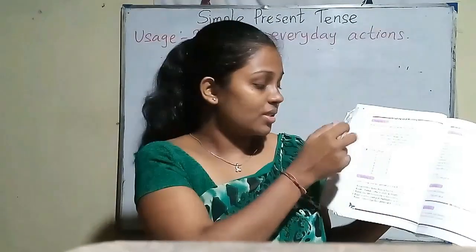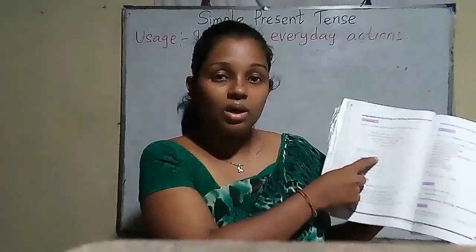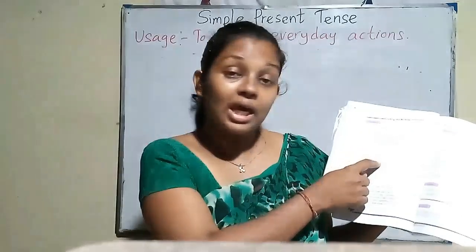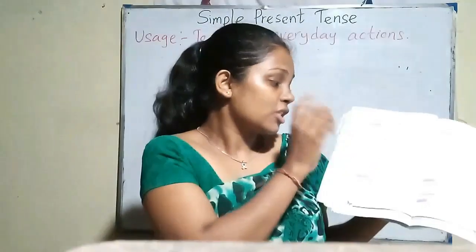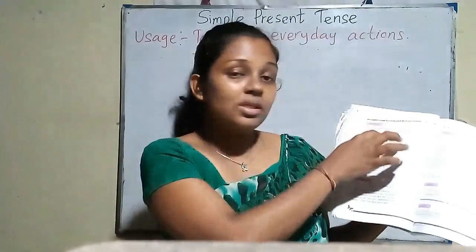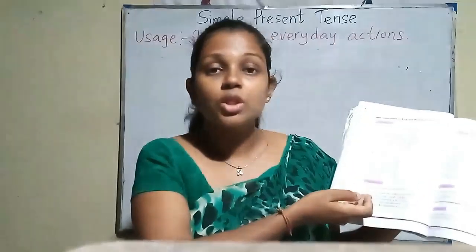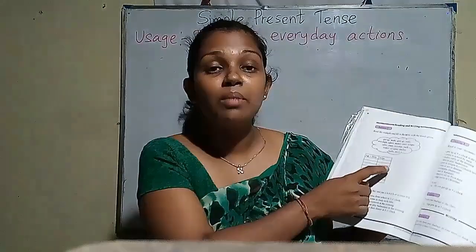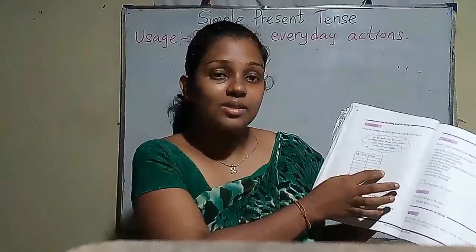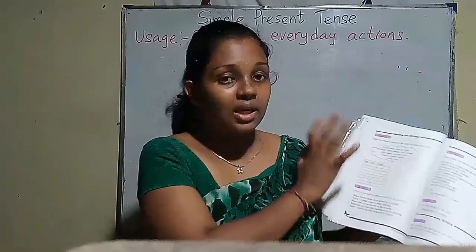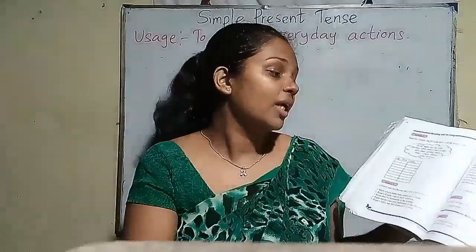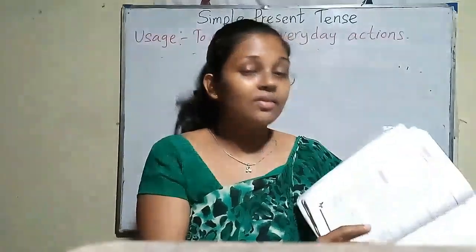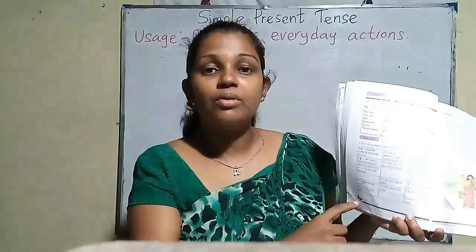In the first column we can see help, and in the second column we can see helps. So you know, help is the plural verb, helps is the singular verb. So we can sort out these verbs into these two columns like this. Get up, gets up. Make, makes. Wake, wakes. Worship, worships. Likewise, you can fill in this table. And there's another activity, activity 7, in page number 52.